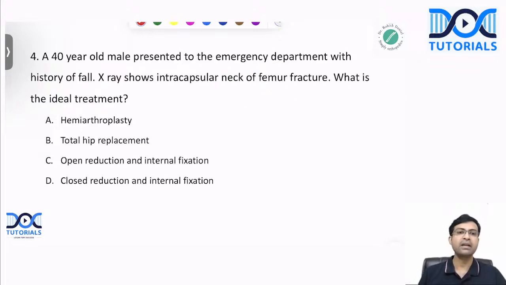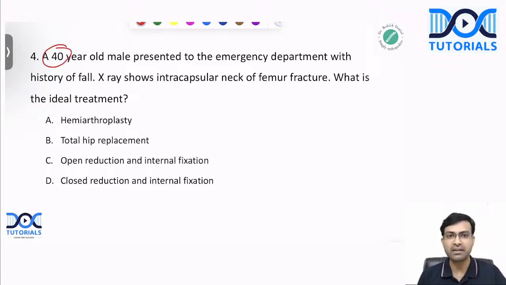Next question. A 40-year-old male presented to the emergency department with history of fall. X-ray shows intracapsular neck of femur fracture. What is the ideal treatment? Is it hemiarthroplasty, total hip replacement, open reduction and internal fixation, or close reduction and internal fixation? What do you think the answer here is? The key is the age. It is a 40-year-old male.